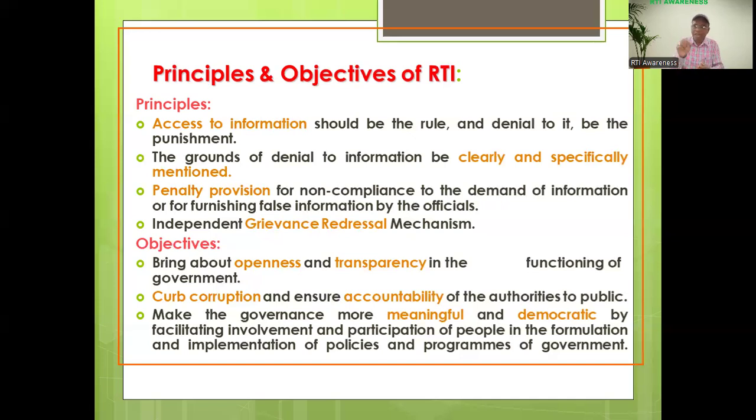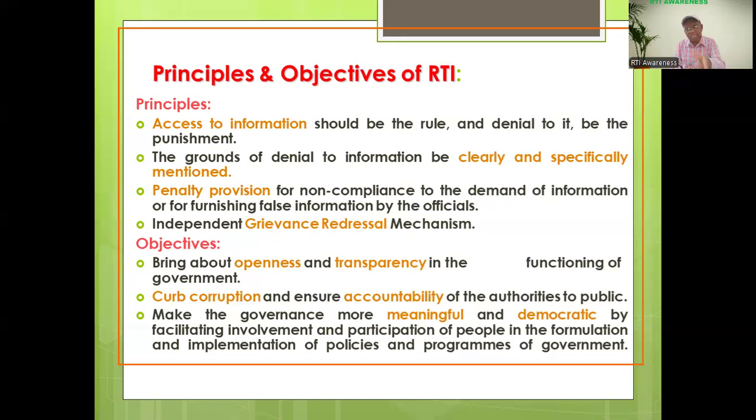In these cases, the PIO also has a right. So I received your application, but I could not provide you because of these reasons, and the information is such that it cannot be found. That's why I intimated my head of public authority, and this is the record. That's why I could not provide you. He also has the right to keep his view before the appellate authority. The first appellate authority or the Odisha Information Commission has the right to decide what is the right thing, what is the legitimate thing, and according to that they have to provide a decision or verdict.